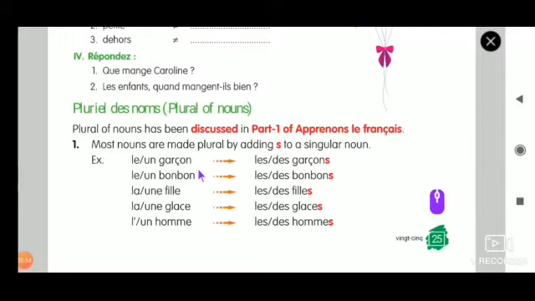Le garçon or un garçon, whenever it is changed to plural, just an s should be added. Les garçons, des garçons, that's it. Le bonbon, un bonbon, that will become les bonbons or des bonbons. See, a simple s is added. La fille, une fille, les filles, des filles. La glace, une glace, les glaces, des glaces. L'homme, un homme, les hommes, des hommes. So rule number 1 is just adding an s to the ending.